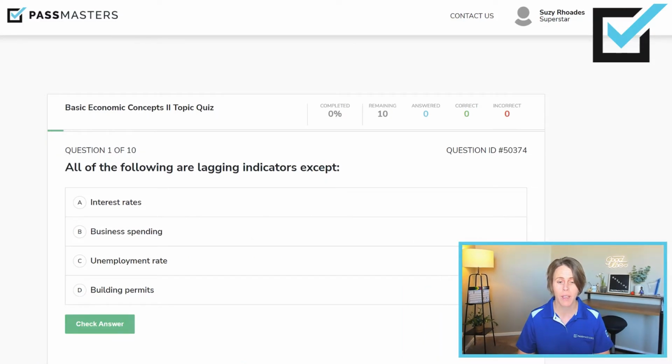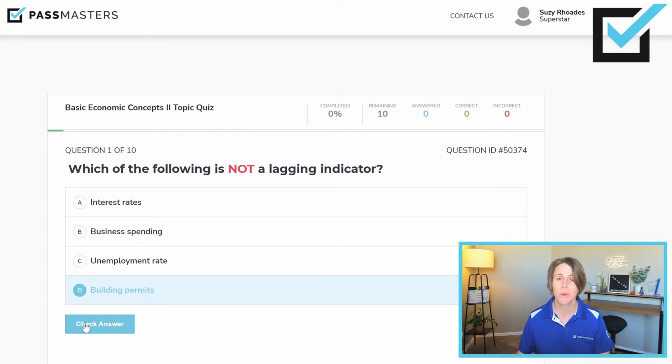All of the following are lagging indicators, except... rewording the question without the except: which of the following is not a lagging indicator? Interest rates, business spending, unemployment rate, or building permits. So 3 of them are lagging, and 1 of them is not. Building permits is a leading indicator.